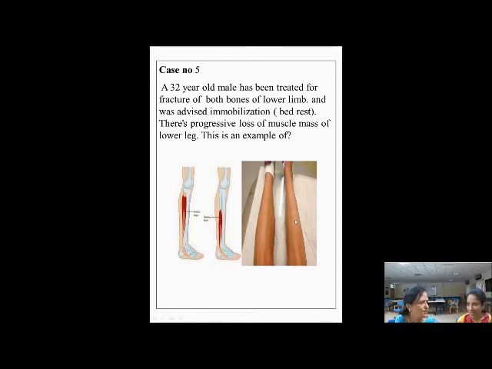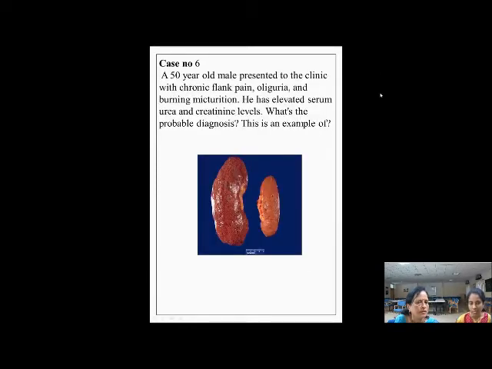Yeah, disuse atrophy. And I think they even discussed physiotherapy following this, or during the plaster cast, how the limb which is not put into the cast has to be moved and all that. I think this discussion went on well. This is to show them the case scenario.